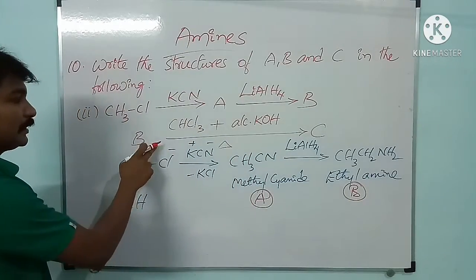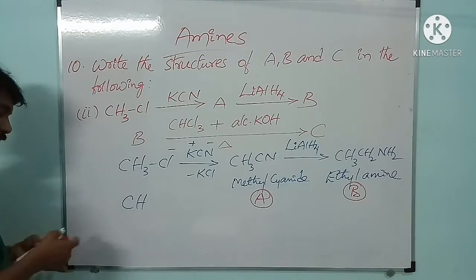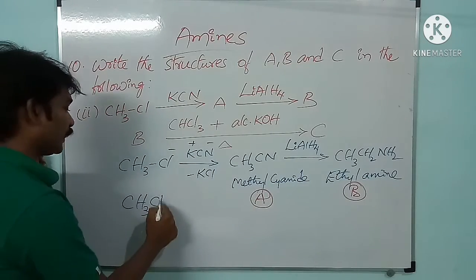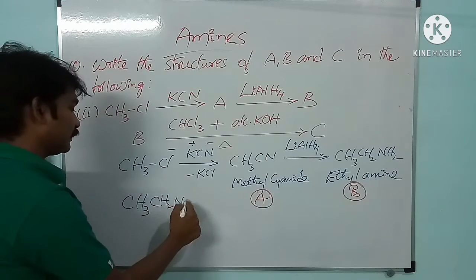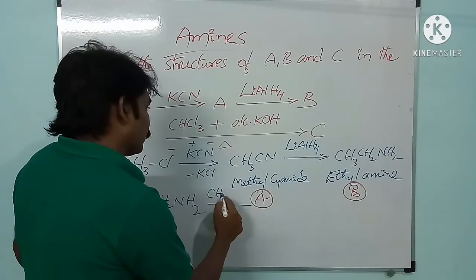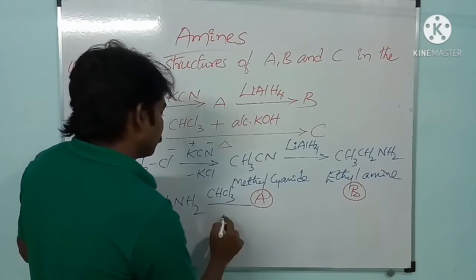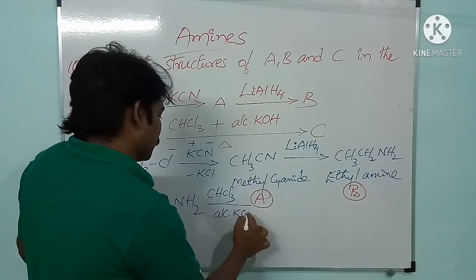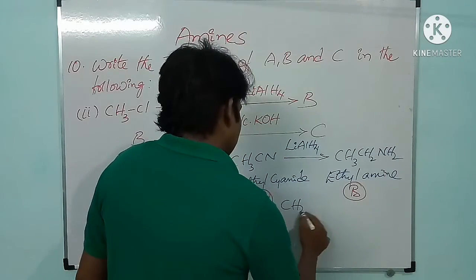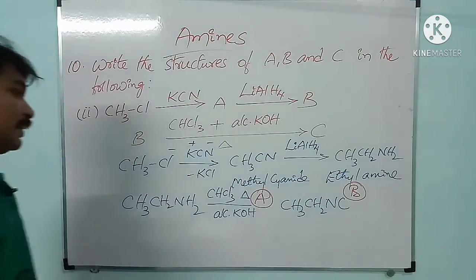And see here, they are asking, when B is treated with chloroform and alcoholic potassium hydroxide on heating, it gives C. What is B here? It is ethylamine, CH3CH2NH2. In presence of chloroform and alcoholic potassium hydroxide, it is a heating process, and it gives CH3CH2NC.